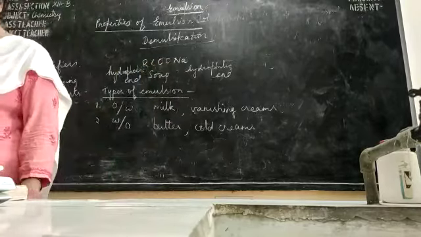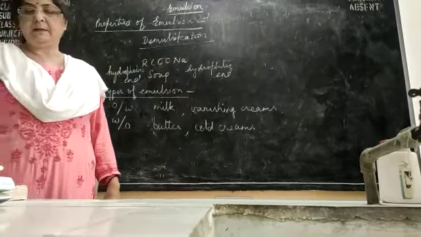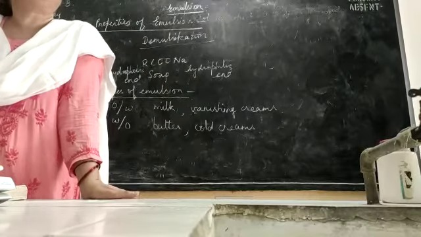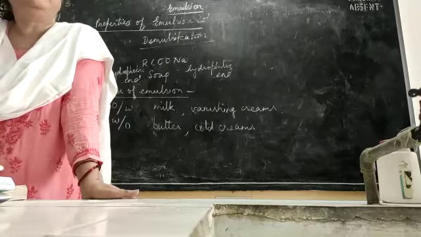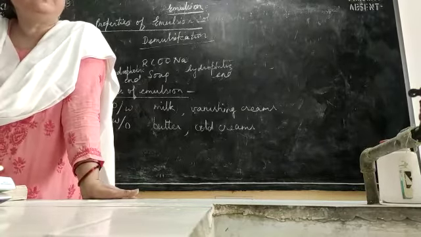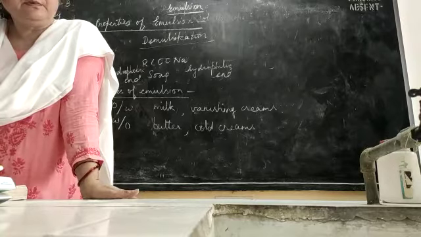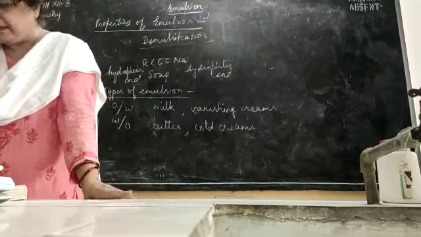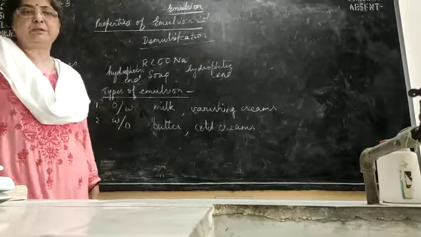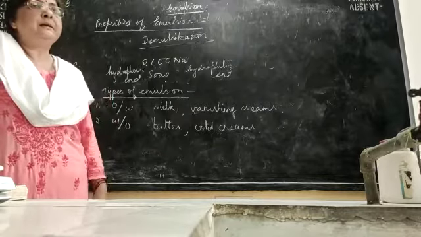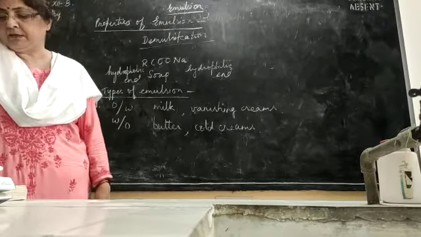Now what are the applications of emulsions? We have so many things which we use in daily life which are actually emulsions. There are many medicines in emulsion form which we use during illness. Milk is also an emulsion of liquid. Butter and milk are all emulsions.